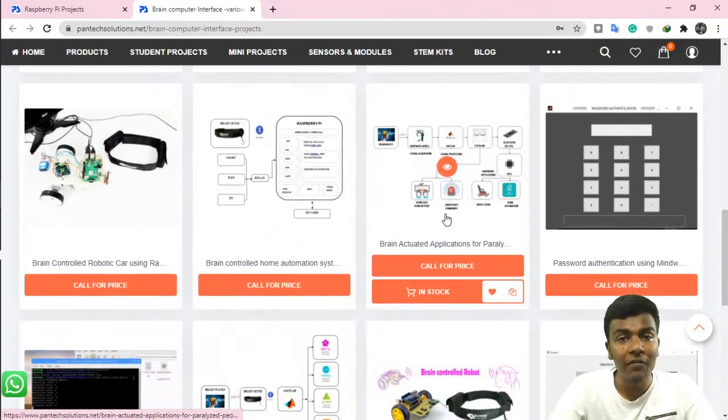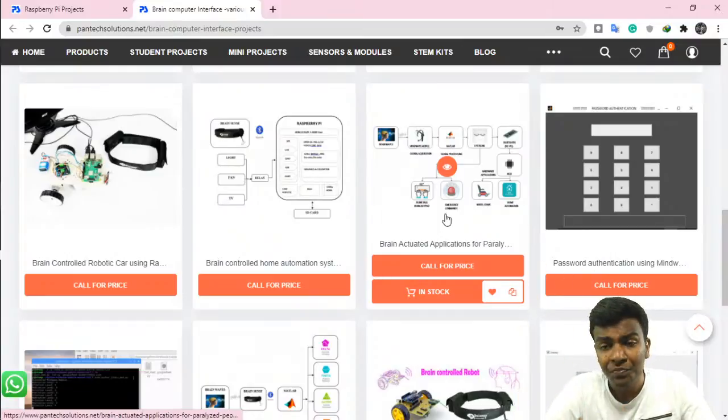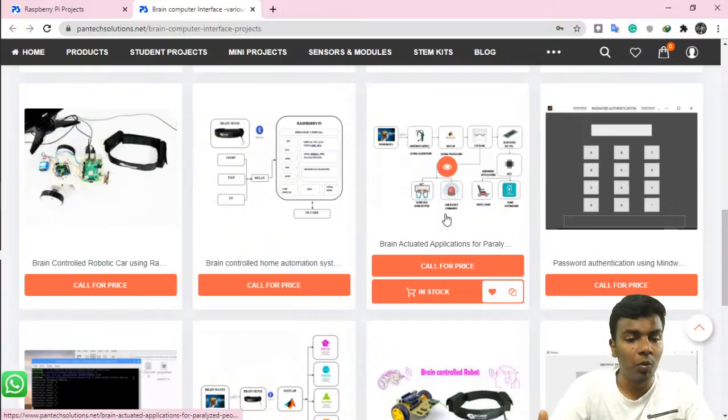You can control the wheelchair, in the sense of a prototype of the wheelchair, that is a robotic car, and home automation, and blink talk, that is like virtual keyboards, and other applications like emergency commands to ask for food and water, especially for paralyzed people.